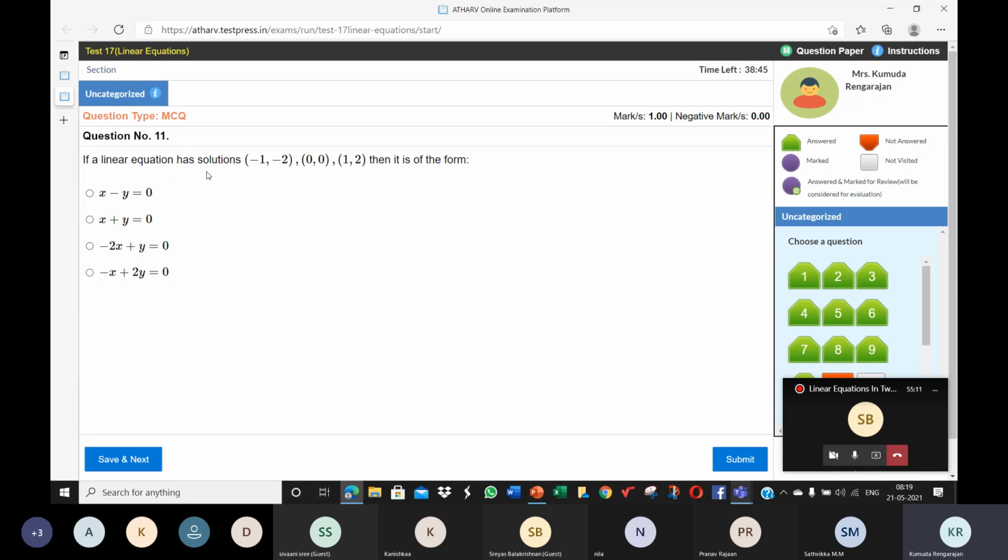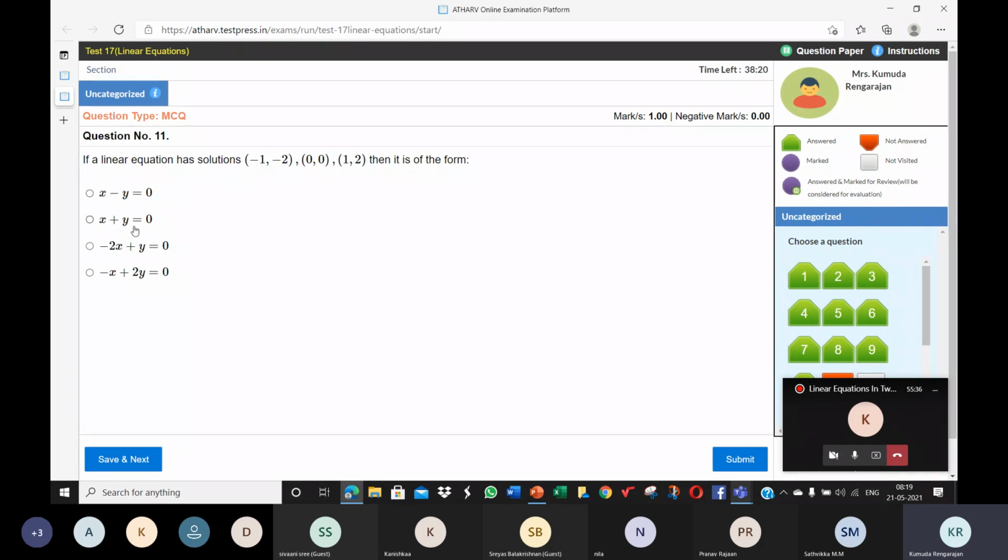If a linear equation has solutions, then it is of the form... So again, just minus x, 2x plus y. You can first check out which cannot be possible.